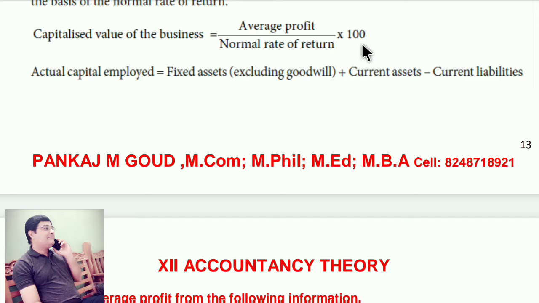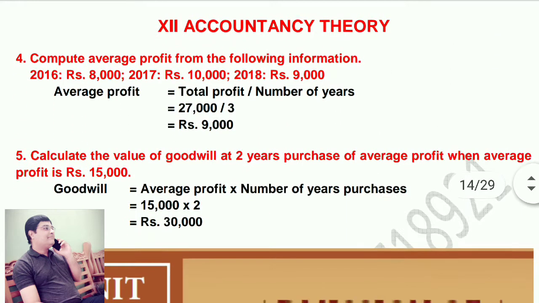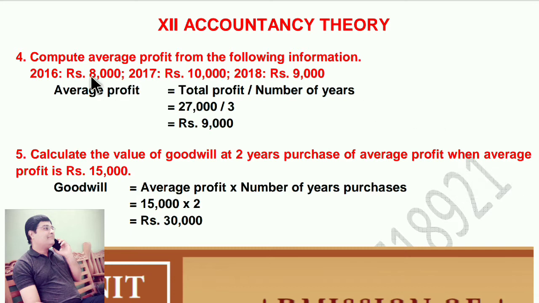Capitalized value of the business equals average profit divided by normal rate of return into 100. Actual capital employed equals fixed assets excluding goodwill plus current assets minus current liabilities. Fourth question.